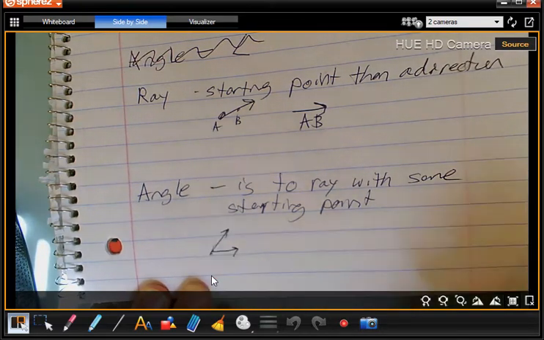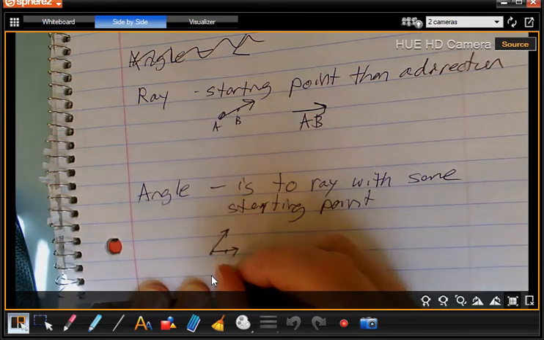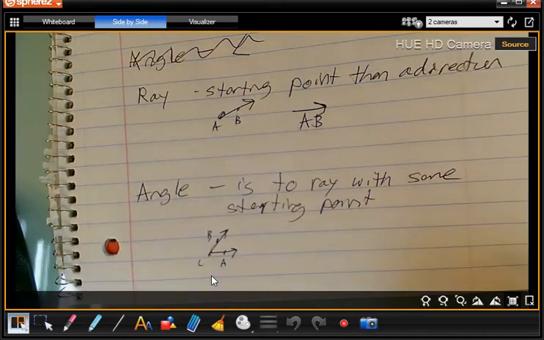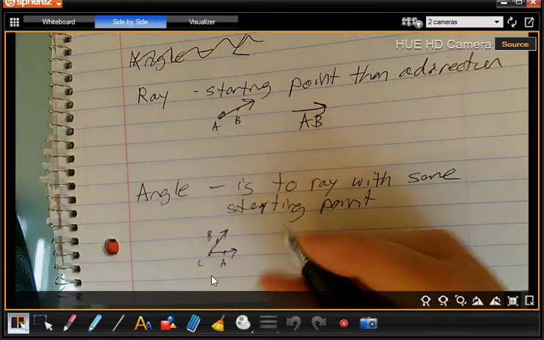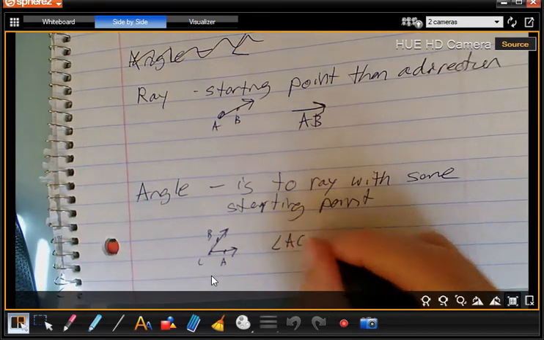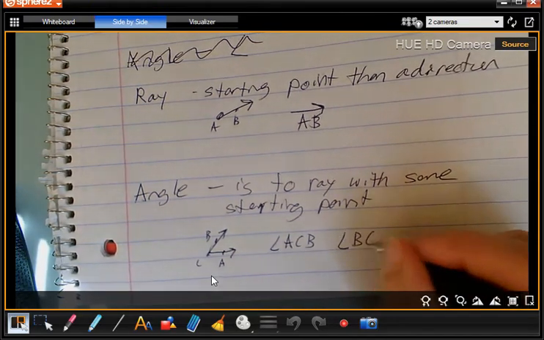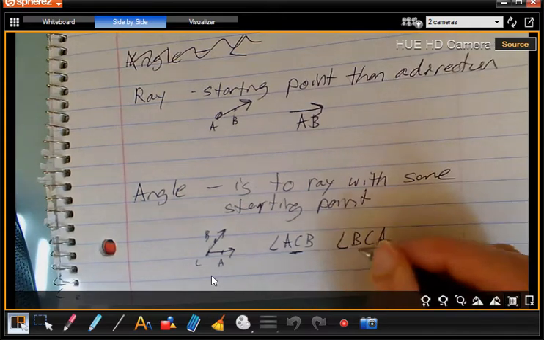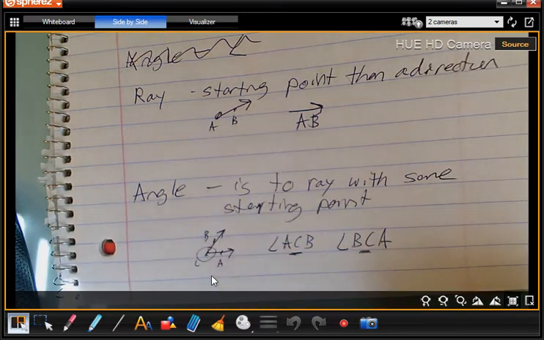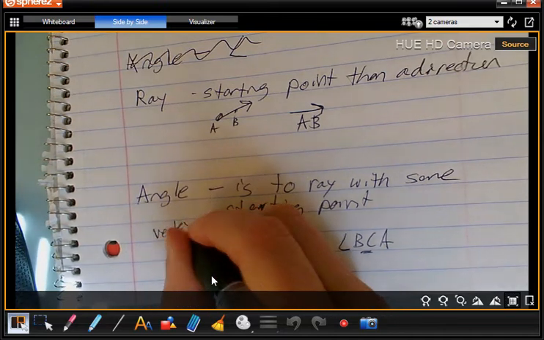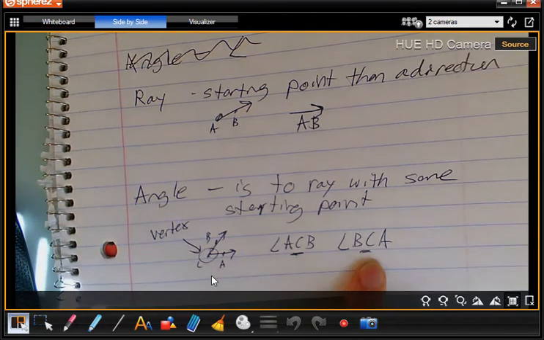When we talk about an angle, it's usually with 3 points on it. We can call this angle ACB, or we could call it angle BCA. The most important thing is the vertex, which is where the 2 rays intersect. That's called a vertex, and it has to be in the middle when we talk about it.